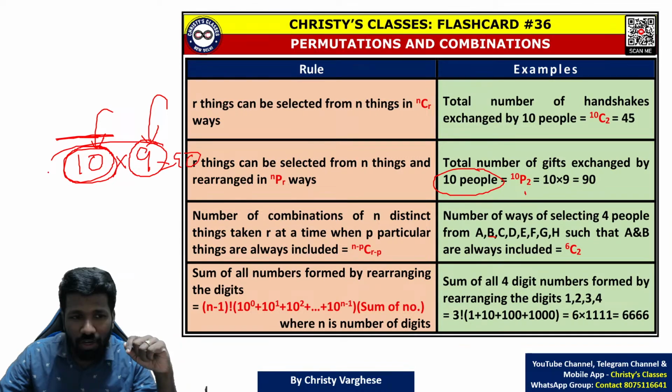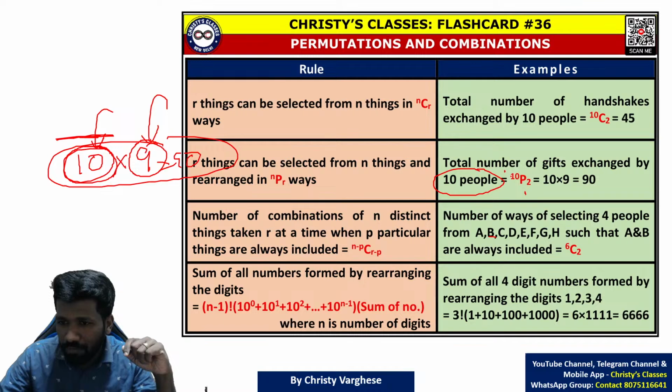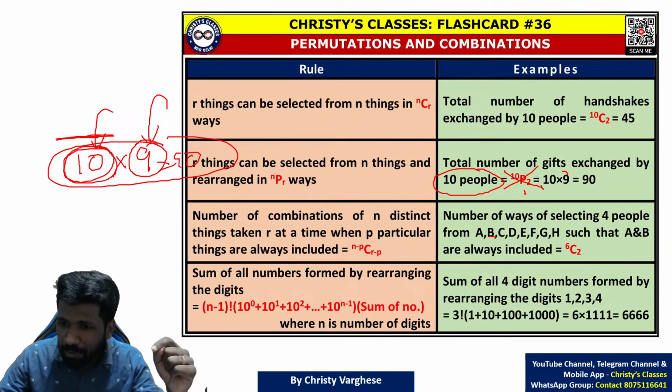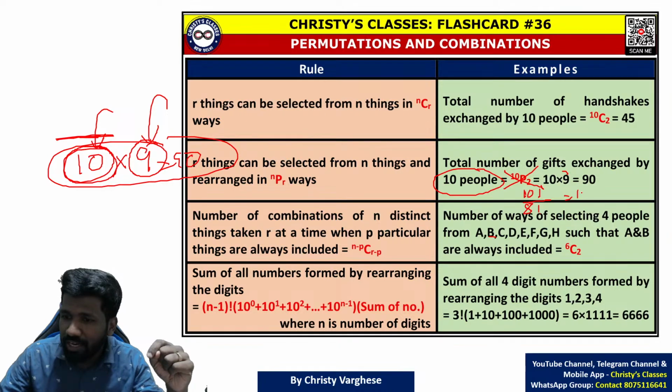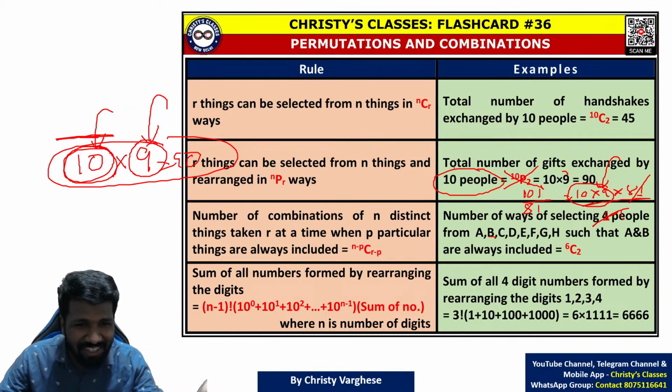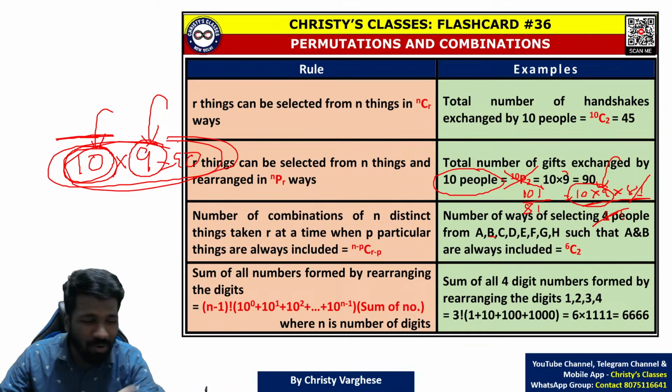When you are stating this, you don't have to involve the permutation formula. When you involve the permutation formula also, you will write 10 factorial divided by 8 factorial. And 10 factorial is 10 into 9 into 8 factorial divided by 8 factorial. You will cancel 8 factorial, and you will reach 10 into 9 itself. If you are already reaching 10 into 9 directly, why complicate things? Are you getting the point, all of you?